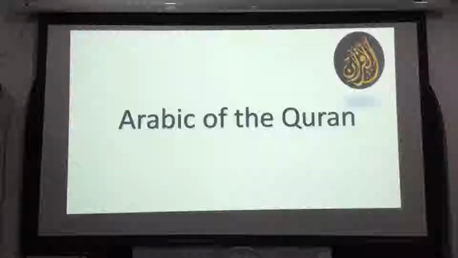Then we saw how jumla ismiya works, meaning how a noun sentence works. What is a noun sentence? Just to remind all of you and myself, the noun sentence is a sentence where there is no active action in it. Like, this is a mosque, okay? There is a verb in English, we call it an auxiliary verb, but there's no action there, it is a statement. So this kind of sentence in Arabic is called jumla ismiya.